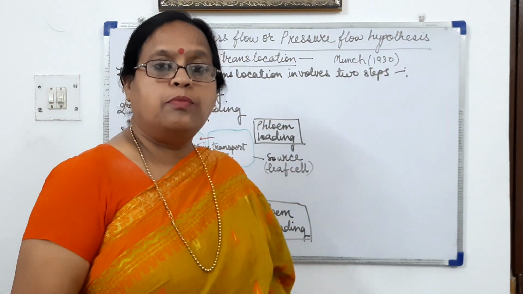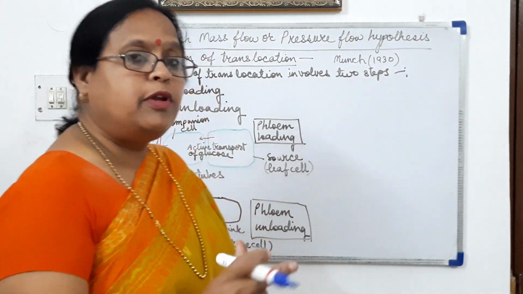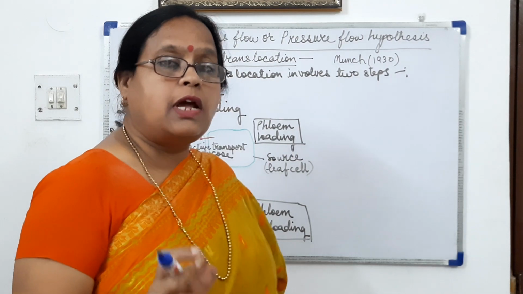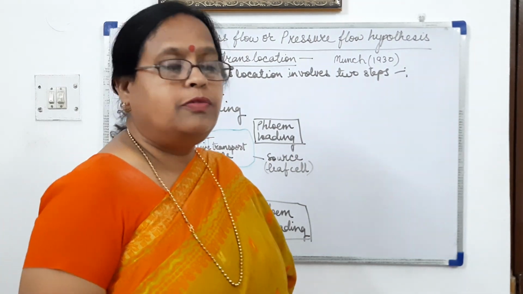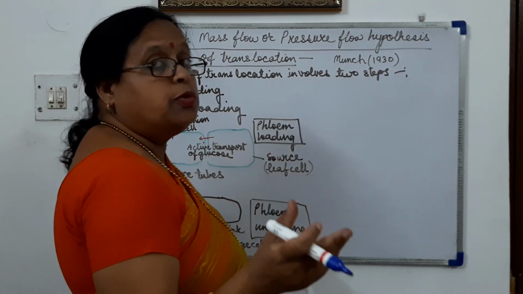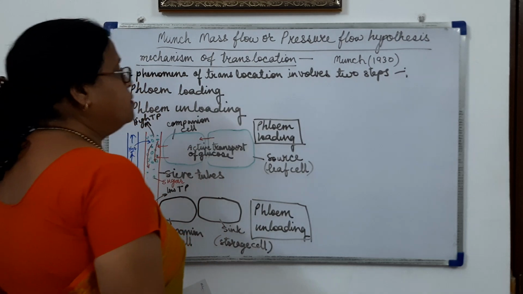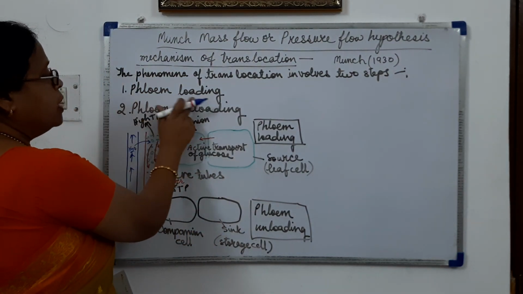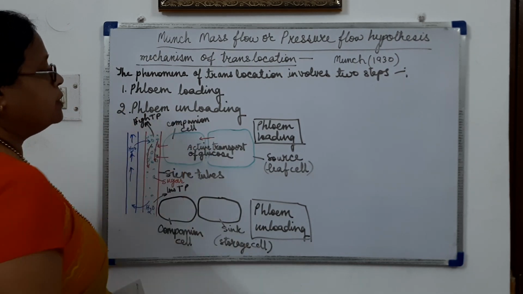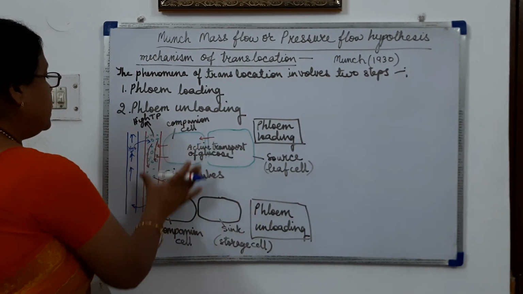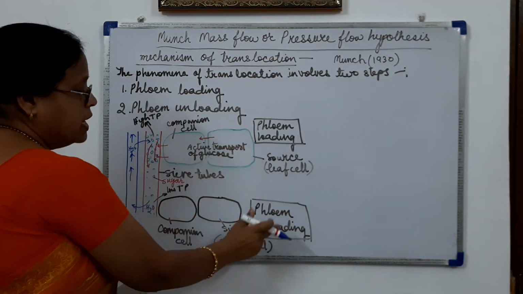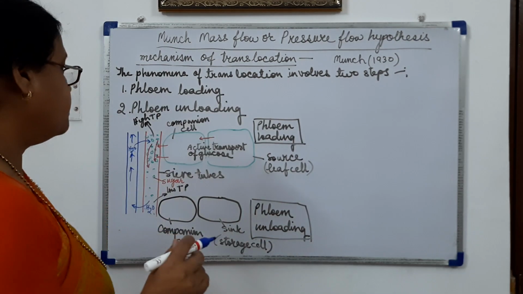Now, according to the Munch hypothesis, we will be seeing the translocation of food through the phloem. The phenomenon of translocation through the phloem involves two steps: one is phloem loading and the other is phloem unloading. So here I have made a model diagram of phloem loading and unloading.